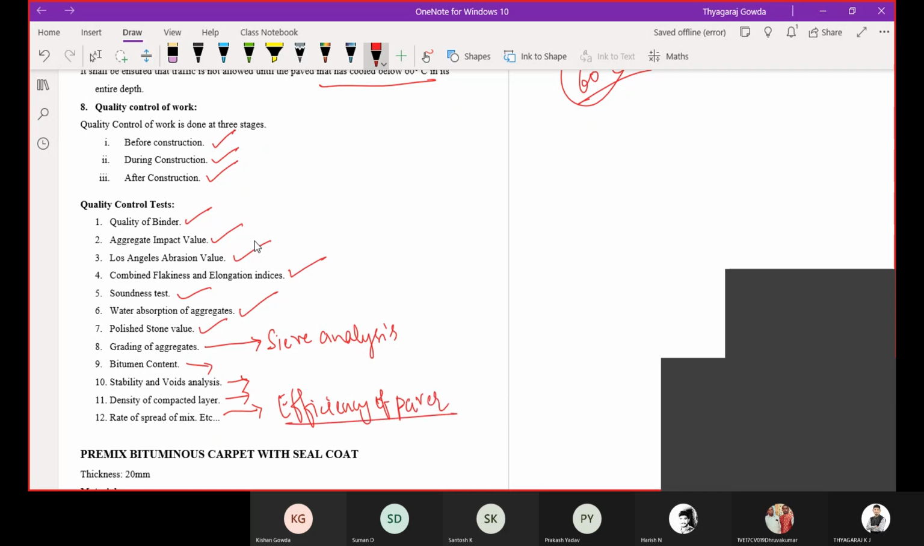The rate of spreading of mix we are going to check. These are some of the quality control tests and the step-by-step procedure for the bituminous concrete layer. If you have any doubts, you can ask me. Is it clear?